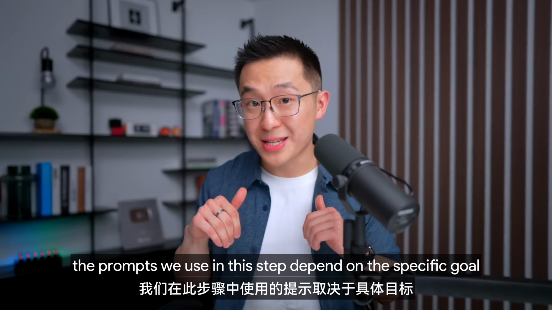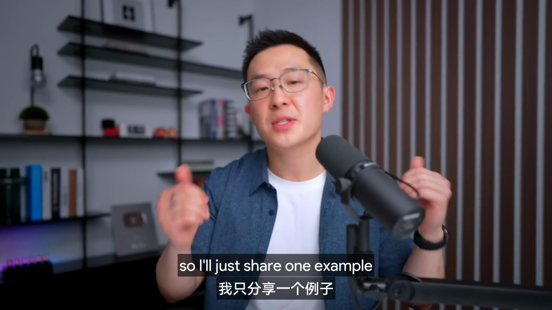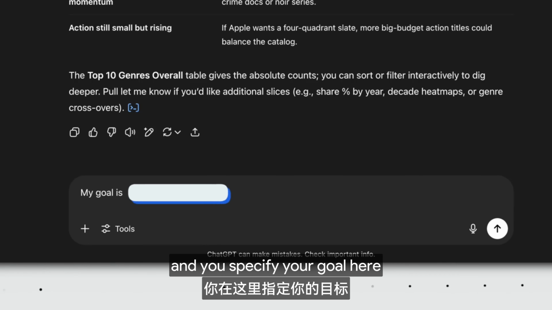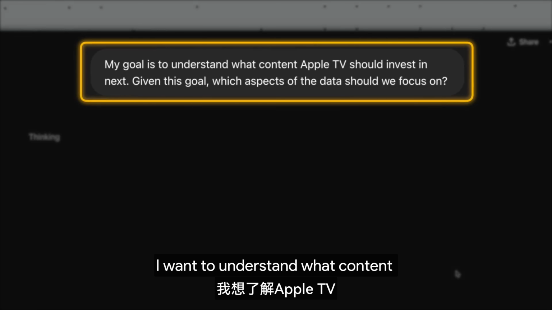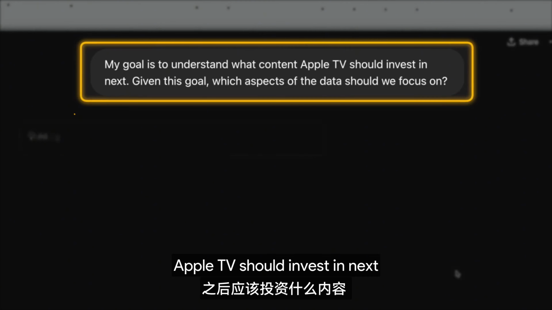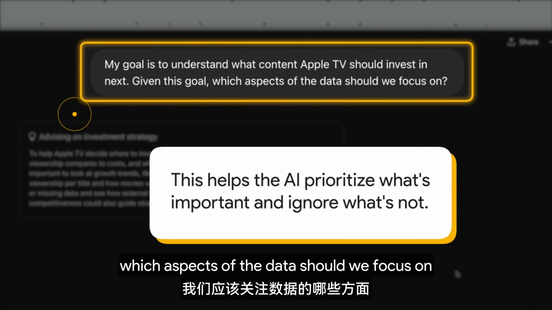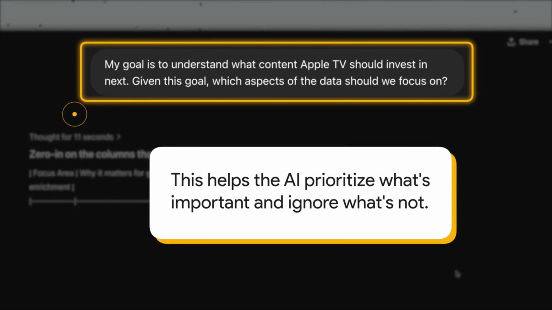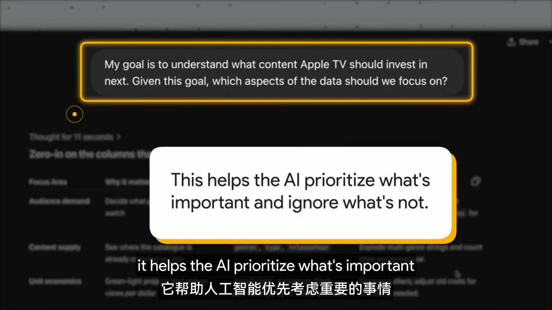Obviously, the prompts we use in this step depend on the specific goal, so I'll just share one example. Here's the prompt. My goal is to understand, and you specify your goal here. I want to understand what content Apple TV should invest in next. Given this goal, which aspects of the data should we focus on? This is basically like giving ChatGPT a mission briefing. It helps the AI prioritize what's important and ignore what's not. Okay, this is very useful.